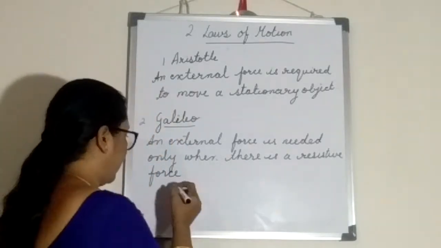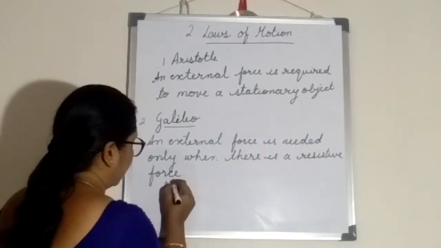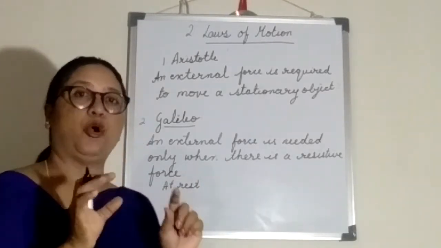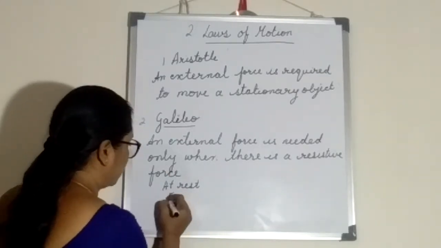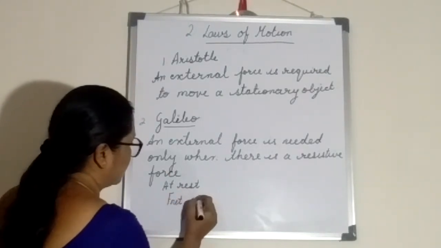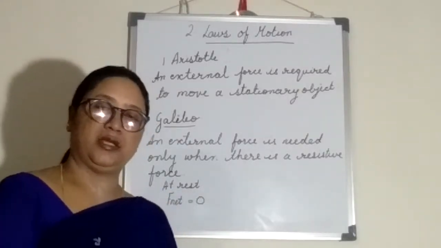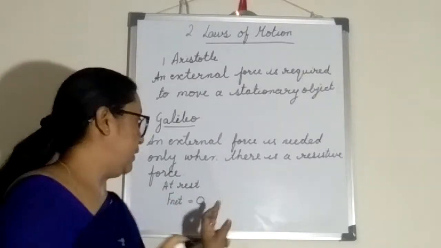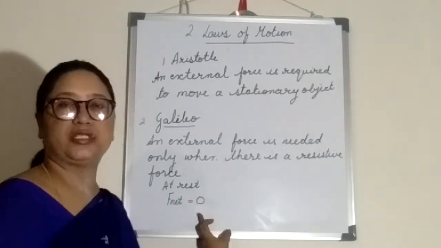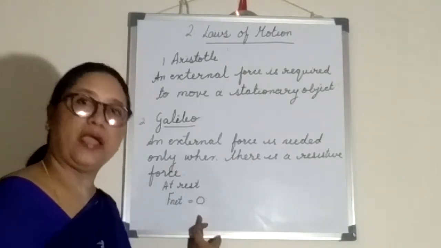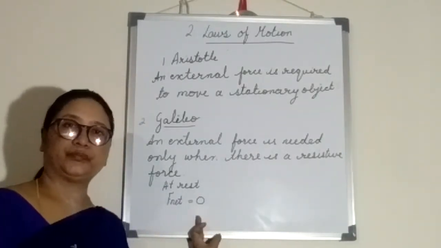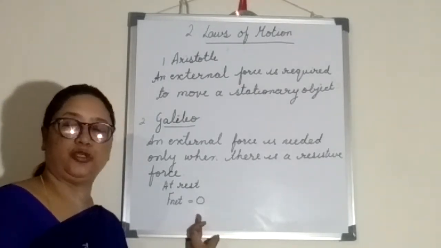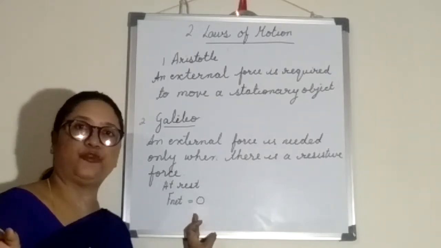So one more thing Galileo said, that when the body is at rest, what is the net force, the total force? Net force is equal to 0. Am I right? When a body is at rest, there is no movement, then net force is equal to 0. So is it that there is no external force here, children? What does this mean? There is no external force?